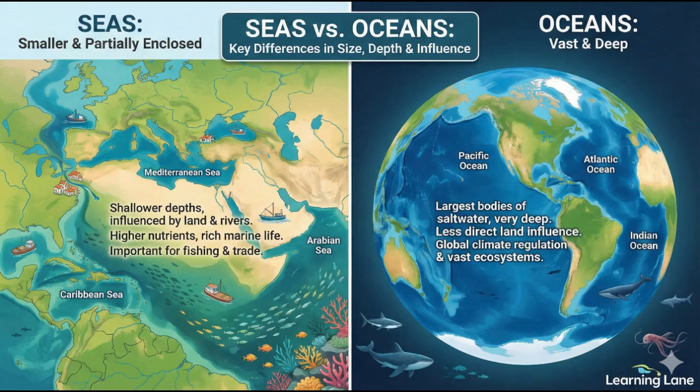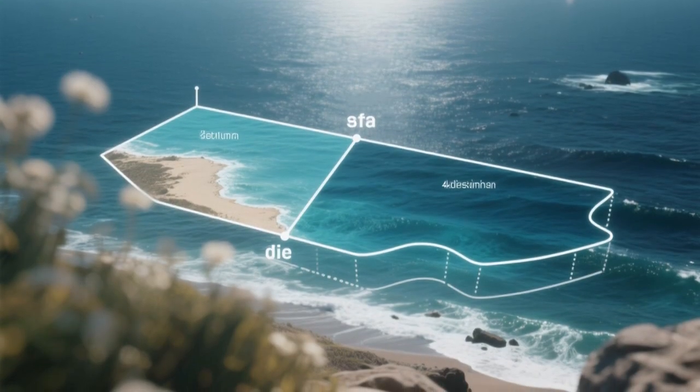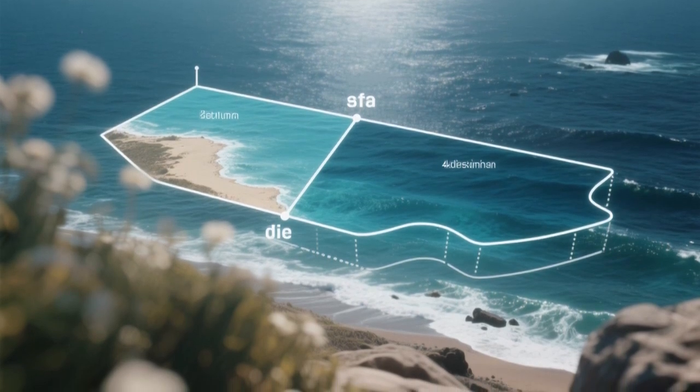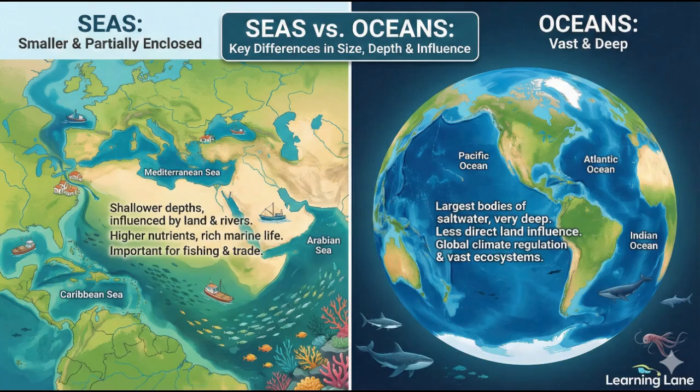Now let's talk about seas. A sea is also a large body of salt water, but it is smaller than an ocean and is usually partially enclosed by land. Seas are often found along the edges of oceans and are connected to them. Examples include the Mediterranean Sea, Arabian Sea, Red Sea, Black Sea, and Caribbean Sea.